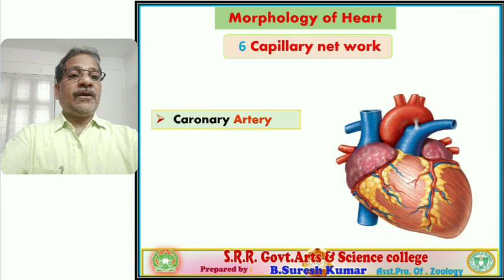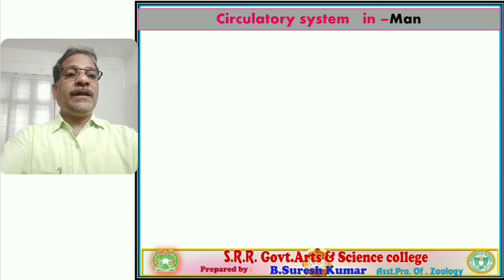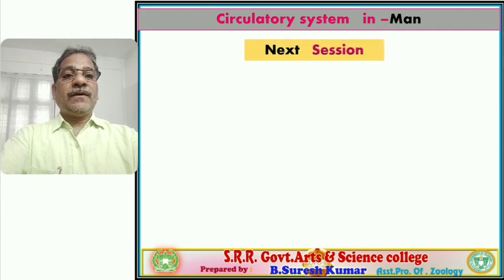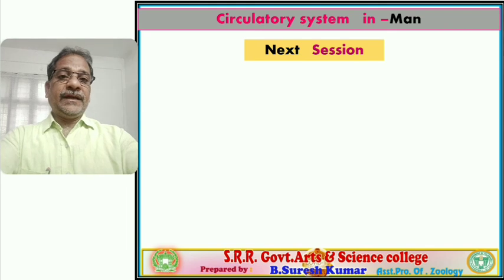So coronary artery branches, you observe the red colored coronary artery and the blue colored representative coronary vein, right?